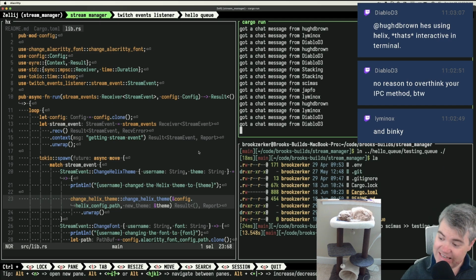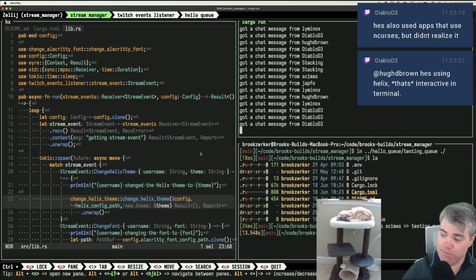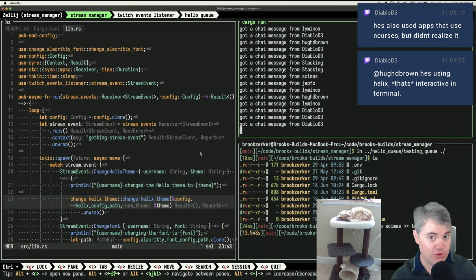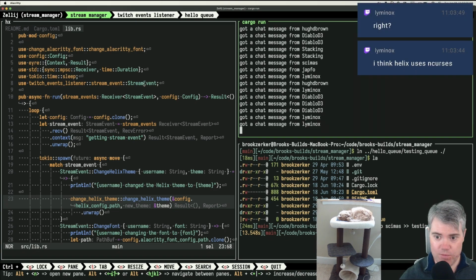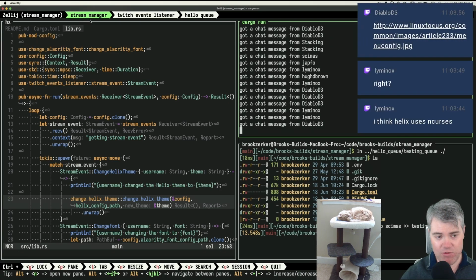Use Anathema and Binky? What's Binky? Oh yeah, I'm absolutely sure I've used apps that use ncurses. It's too popular to not, right? That's the best part about being a user, that you don't actually have to care about how things work behind the scenes. Okay, so if we were to experiment with Anathema, how would I do this?